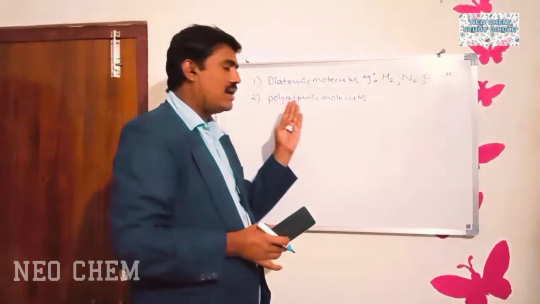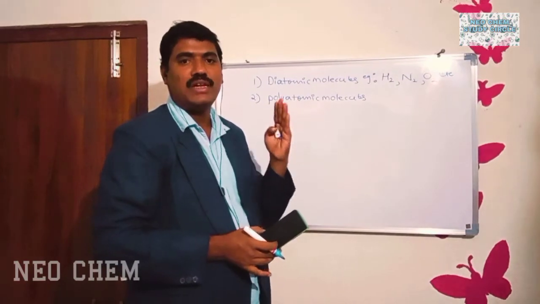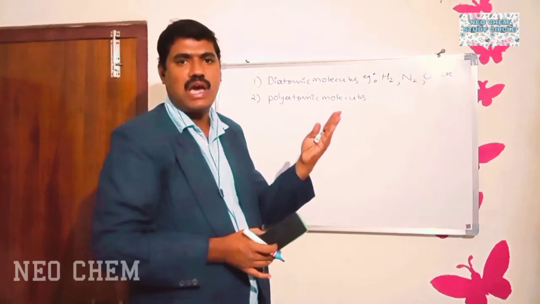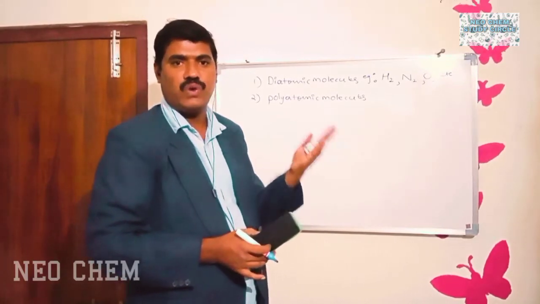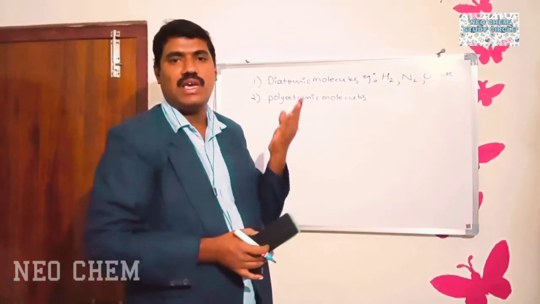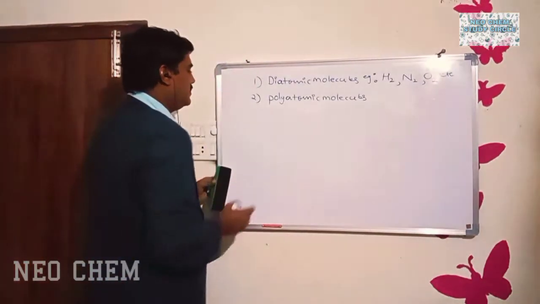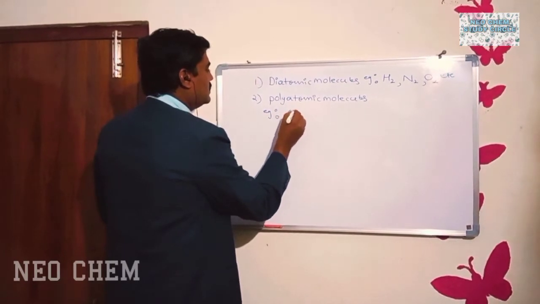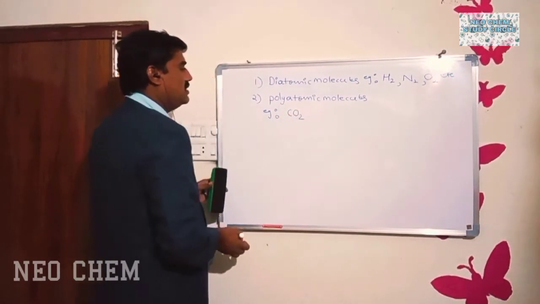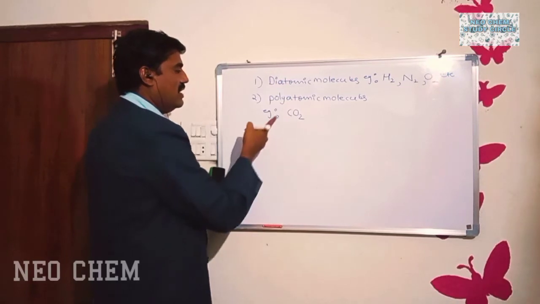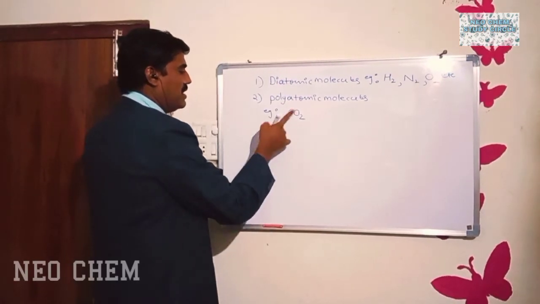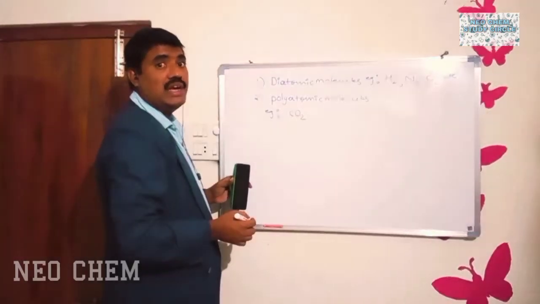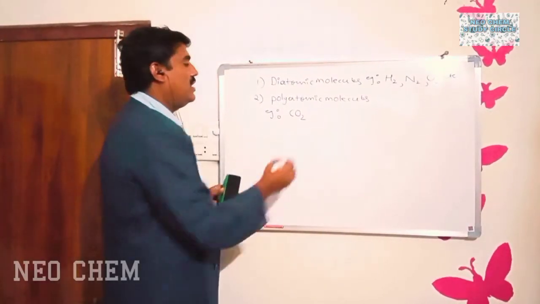So the polyatomic molecule should have more than two atoms, that is, 3 atoms or 4 atoms or 5 atoms, etc. For example, if you take carbon dioxide, how many atoms are there? There are 3 atoms. One is carbon atom, remaining 2 are oxygen atoms. So it is a polyatomic molecule.